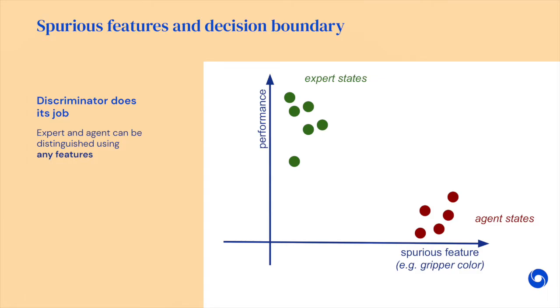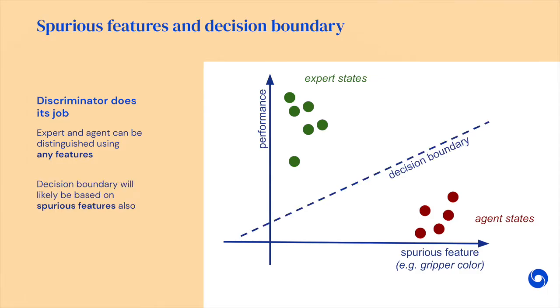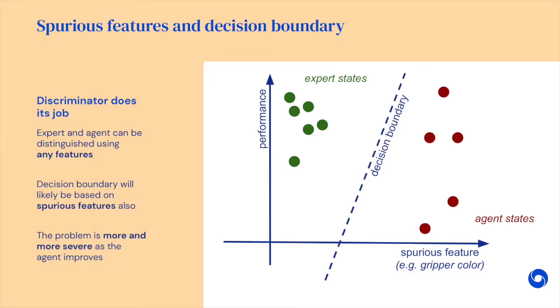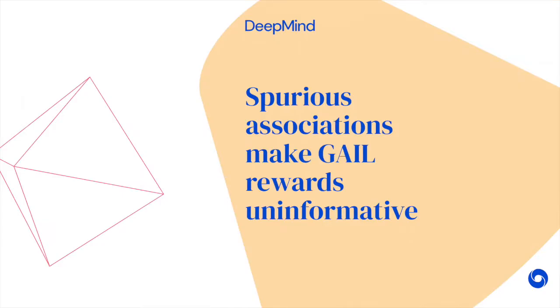And in practice, it looks more like here, where a decision boundary is based not only on behavior-based features, but also, potentially, some spurious features like color of the gripper. In the beginning, it's not a very big deal, but when the agent improves, our problem is getting more severe. Finally, spurious features may be actually more reliable as the indicator of being an agent or expert. That led us to the first takeaway message, which is spurious associations may gain rewards are informative.